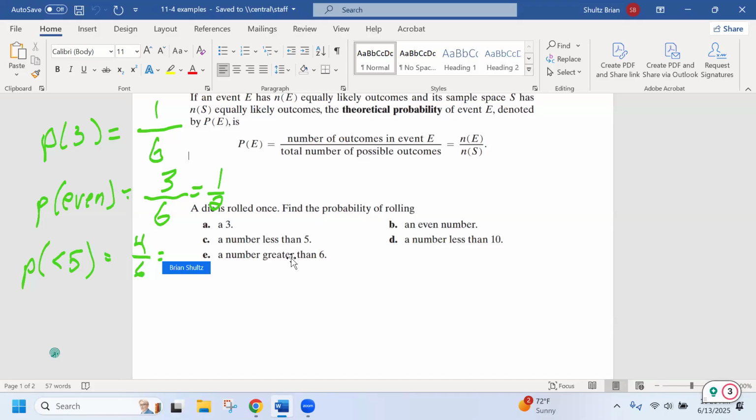And remember, you have to write your fractions in simplified form. And right now, I'm going to show you a trick on your calculators that will help you out with this, especially as you get into bigger numbers. 4 out of 6, 2 goes into both of those, 2 goes into 4 twice, and into 6 3 times. So the probability of drawing a number that is less than 5 is 2/3.